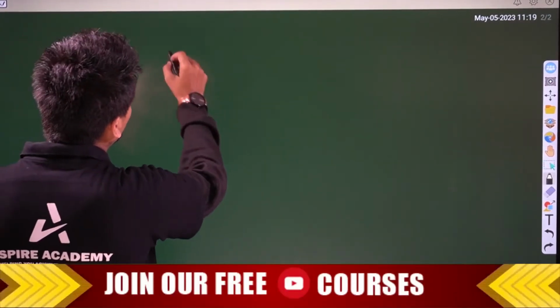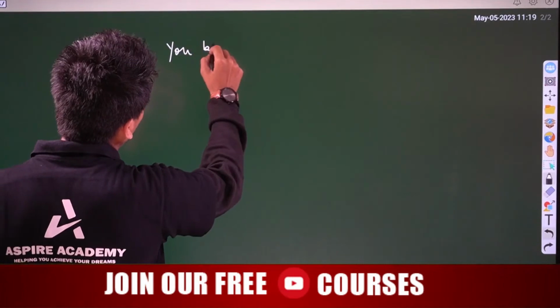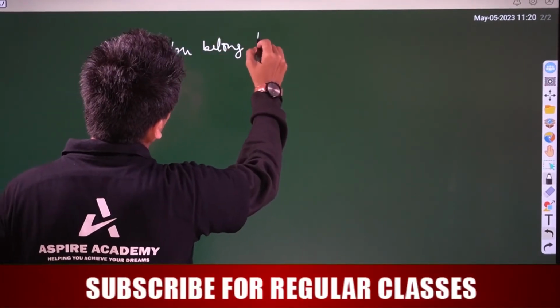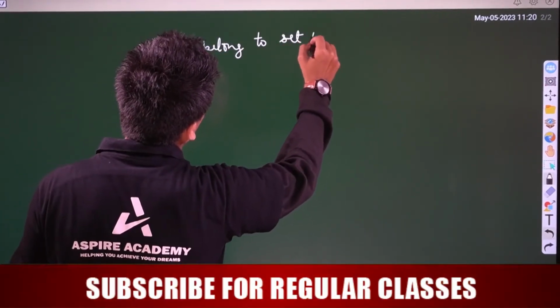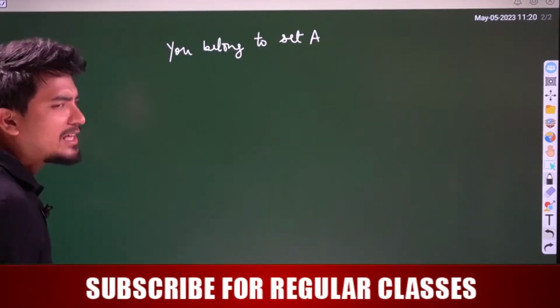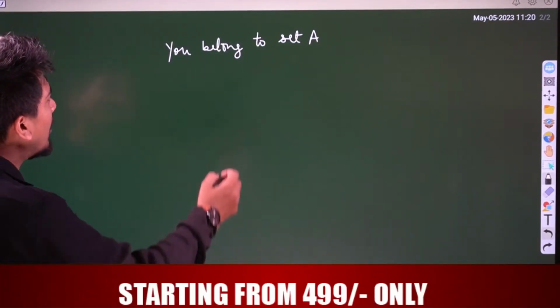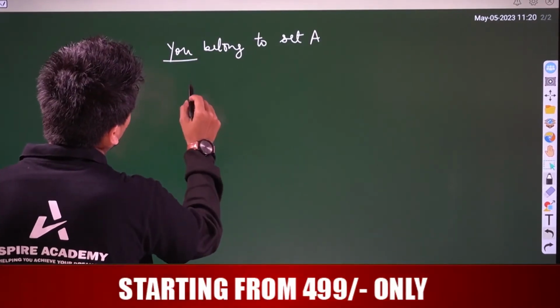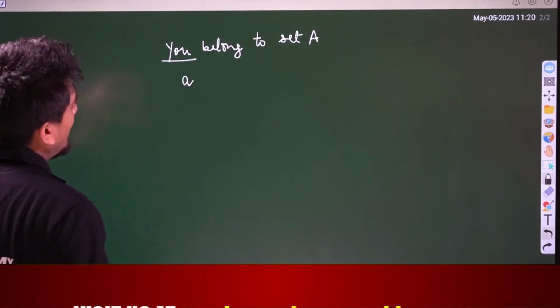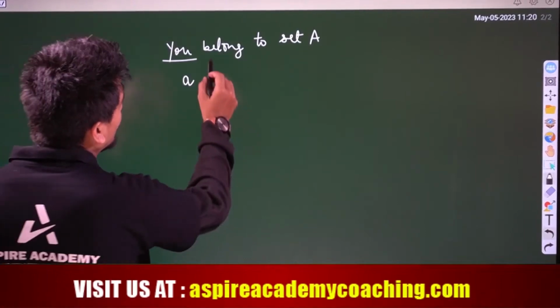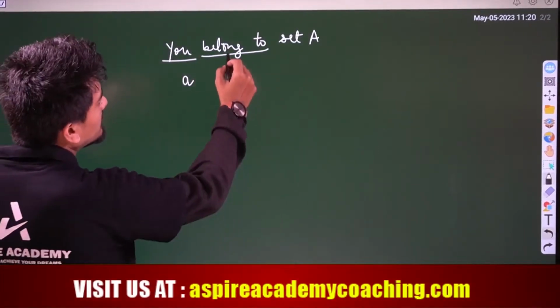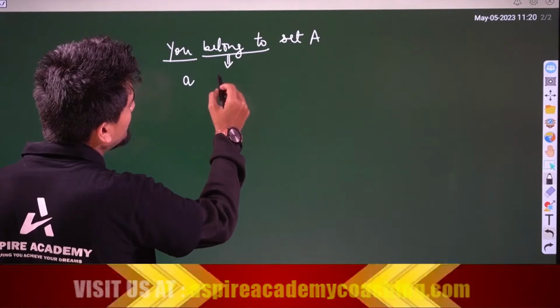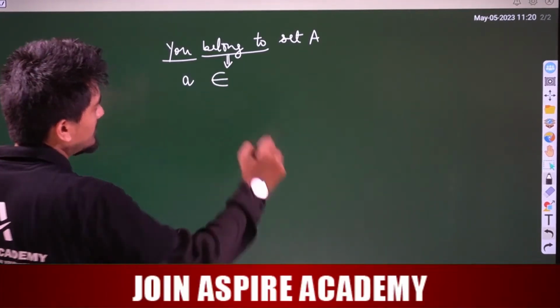Now see here, since I have taken that you belong to set A, that means family A. Here I have assumed you as a, and in mathematics the symbol for belongs to is represented like this.